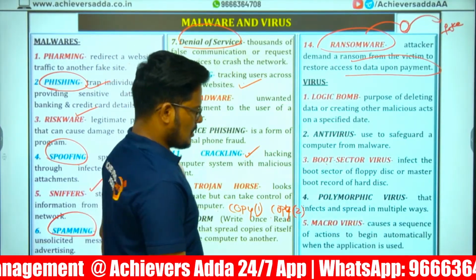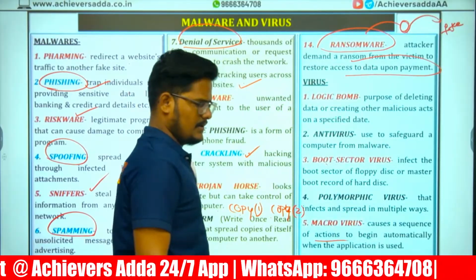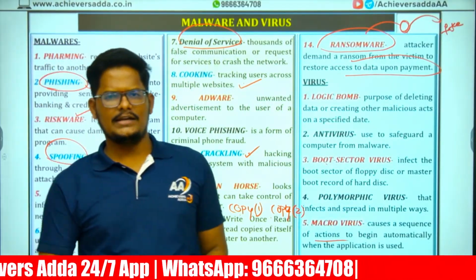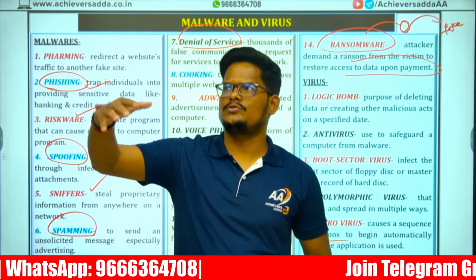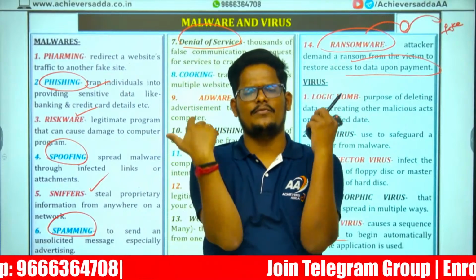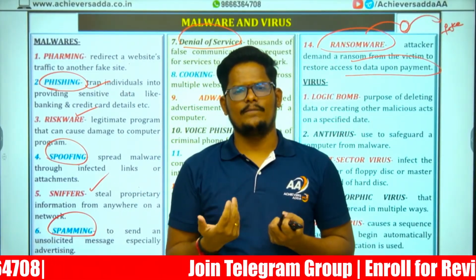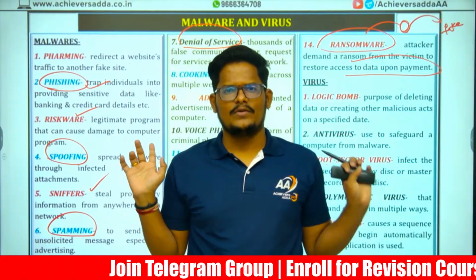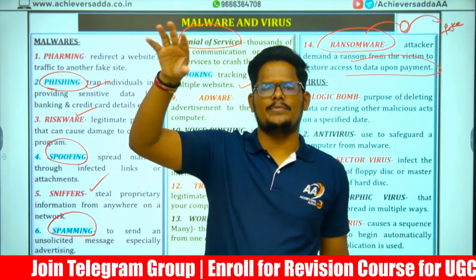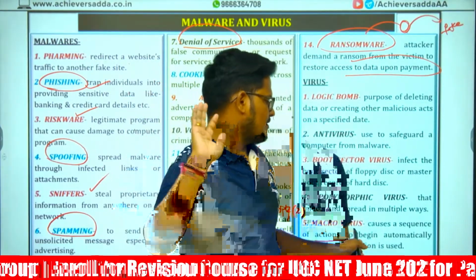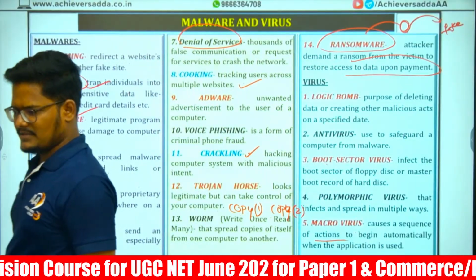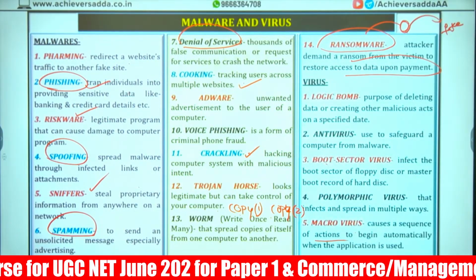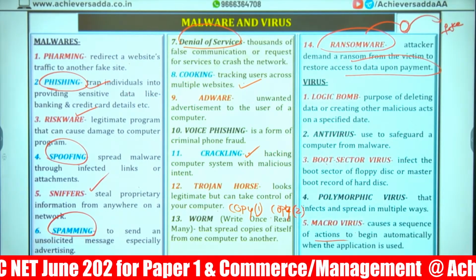Macrovirus means it causes a consequence of actions to begin automatically. Have you experienced that at any time while operating a PC? You open one Word document. Suddenly, 1, 2, 3, 4, 5, 6, 7, like that, n number of pages are opening. Suddenly, you are not controlling anything. You just open one document, but it is automatically opening many, and suddenly it will get stuck, not responding. That is called macrovirus. Without anything, it will cause actions automatically. That is macrovirus.